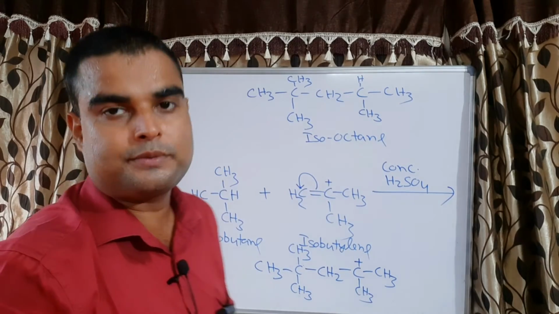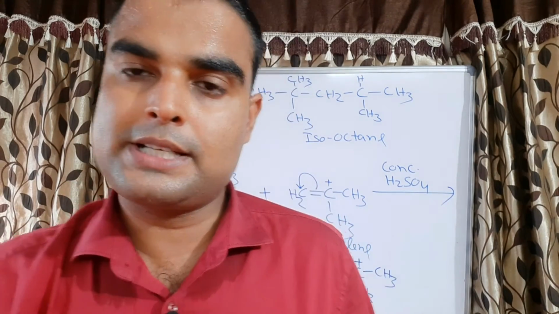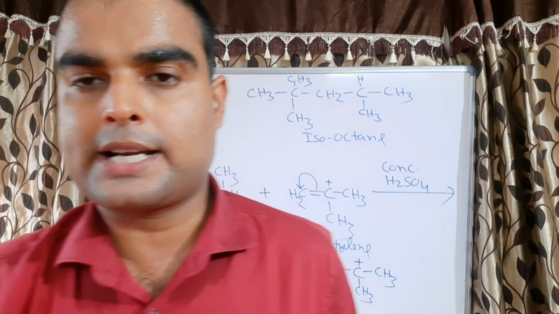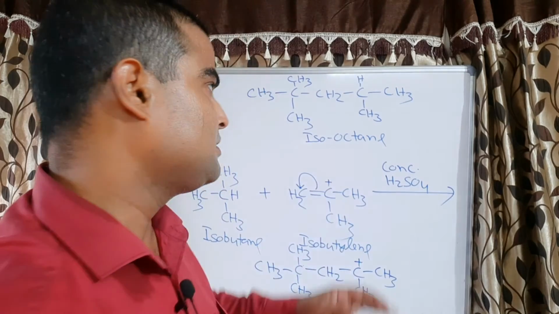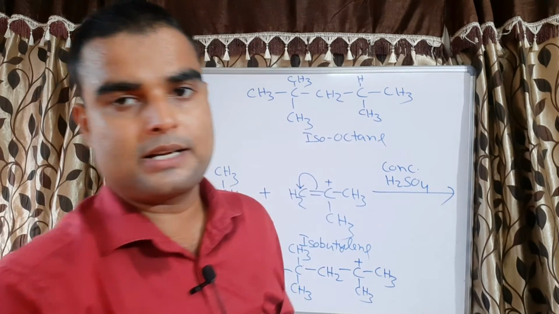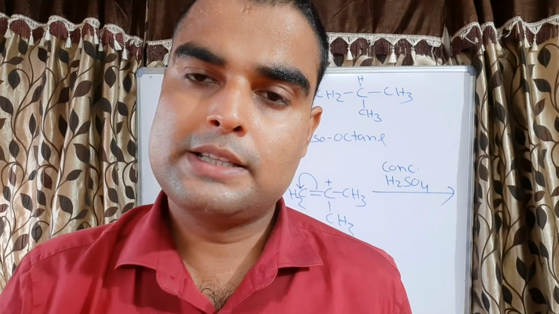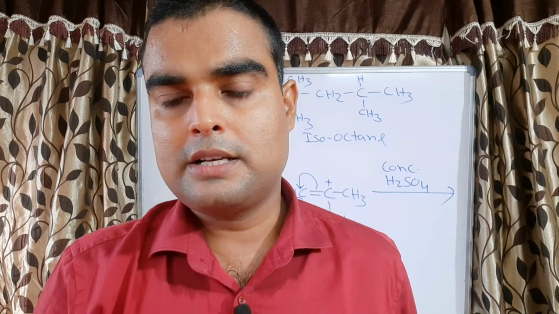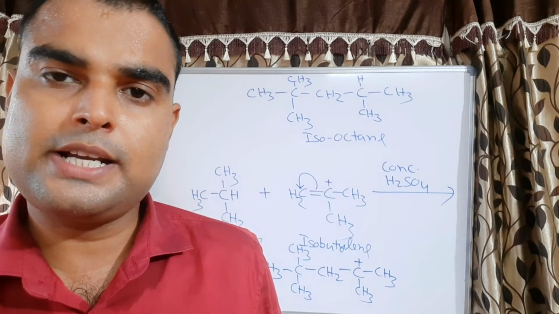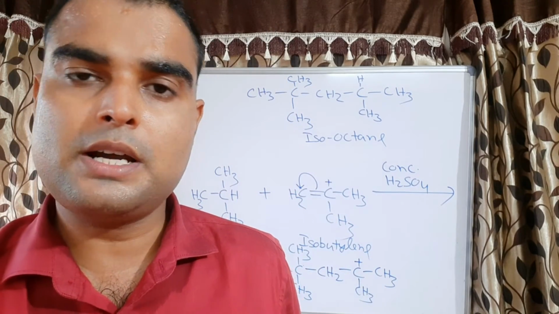So what is the beauty of this reaction? The beauty of this reaction is, first, it occurs by the carbocation intermediate, and second, the product is isooctane, as you have heard in petroleum. What is the use of isooctane? Isooctane is used to increase the octane number of gasoline.